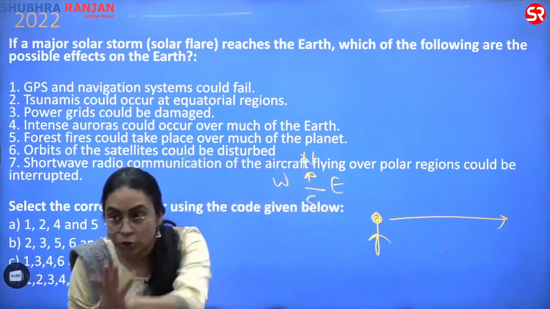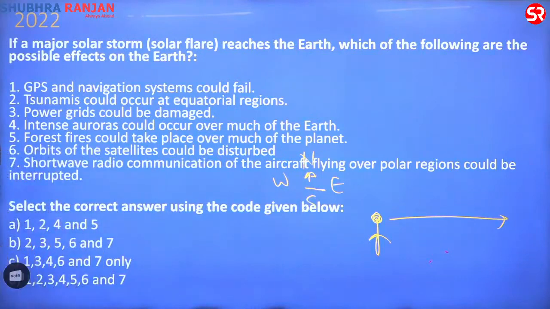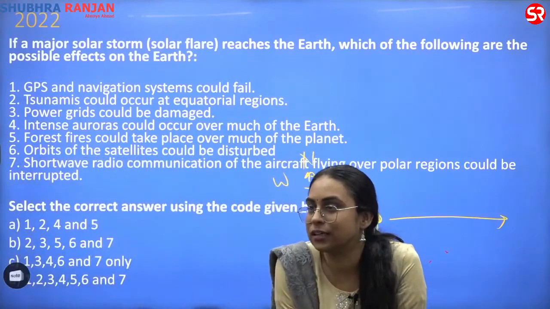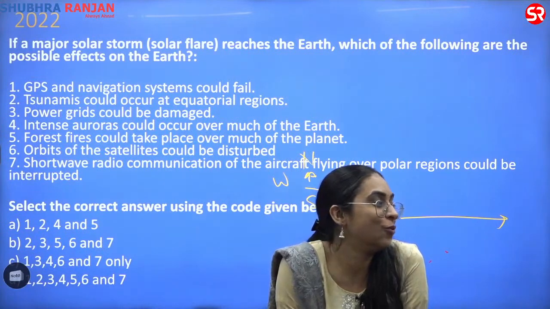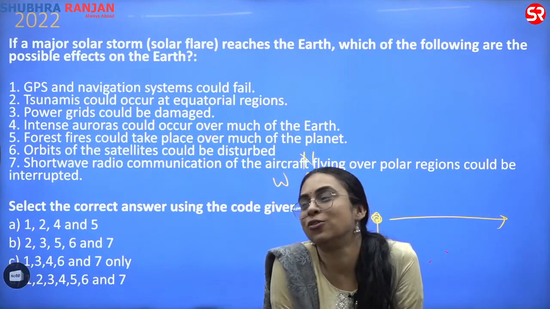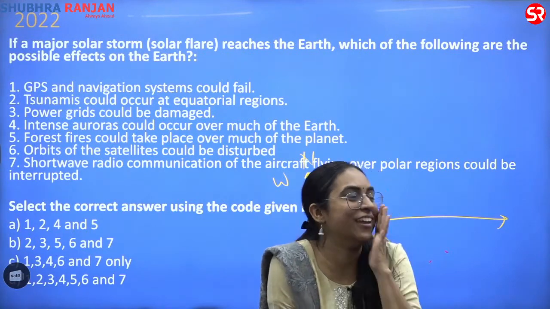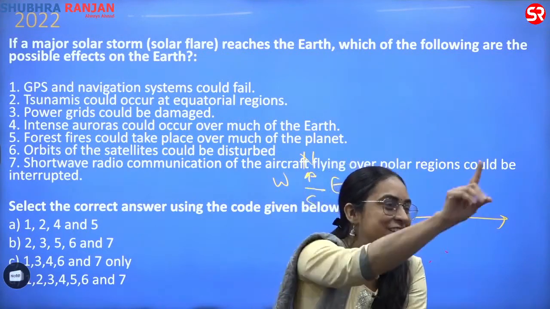So if I eliminate 2, the rest are talking about navigation, the power grid, satellites, again navigation, again communication. So if I eliminate 2, do I have the answer in front of me? We have the answer in front of us. So, girls and boys of the class, many times you do not know the correct choice, but at least know that this is an incorrect choice and do not fall for it. This is wrong, I don't want this in my life.